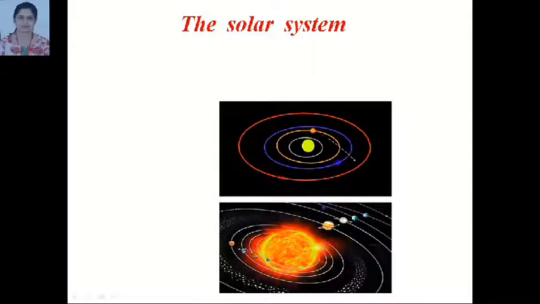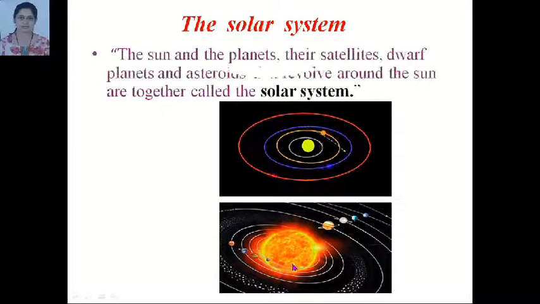This is our solar system. These are all planets. They revolve around the sun at a specific distance. They revolve around the sun at a fixed distance. They are called orbit, planets orbit. The sun, the planets, their satellite, dwarf planets and asteroids that revolve around the sun are together called solar system.